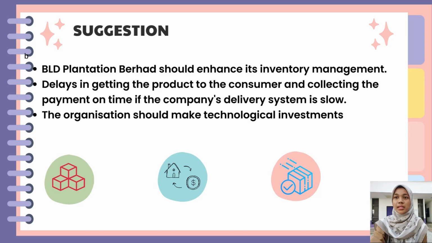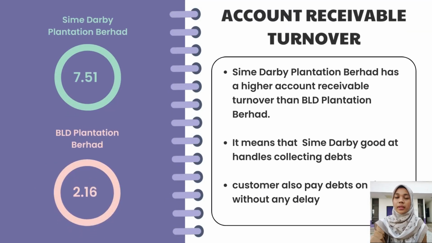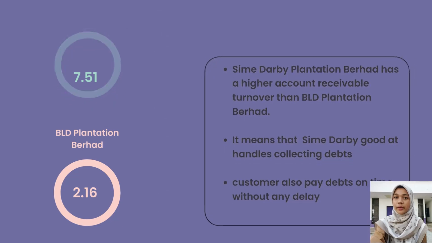So BLG should make technological investments to automate the order, billing and inventory system so that the asset turnover ratio and sales will increase. Same goes to the account receivable turnover. Sime Darby has a higher account receivable turnover than BLG. It means that Sime Darby is good at collecting debt and their customers also pay on time without any delay. But the opposite happens to BLG, causing its ratio to be lower than Sime Darby.